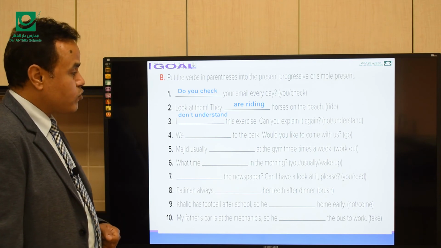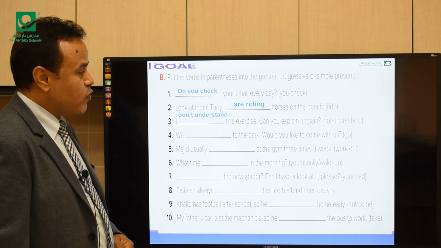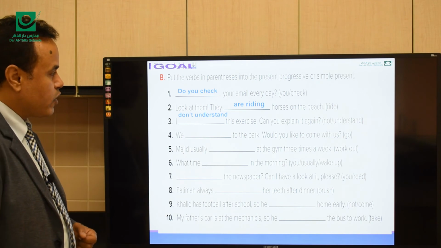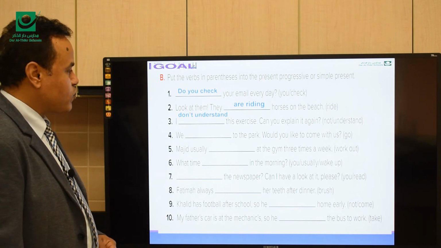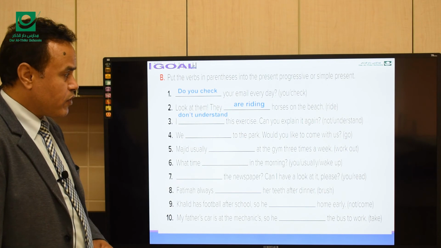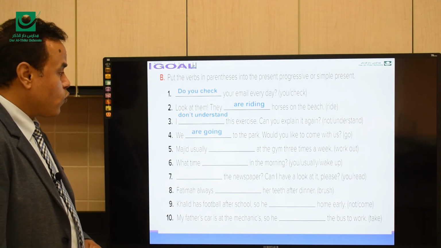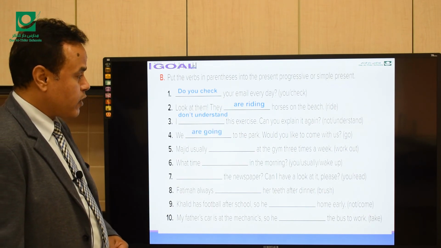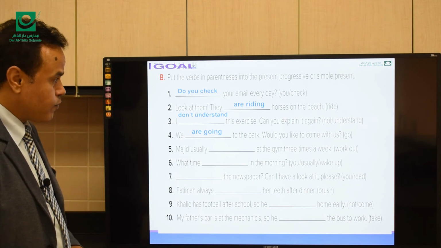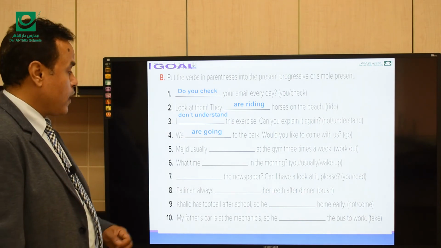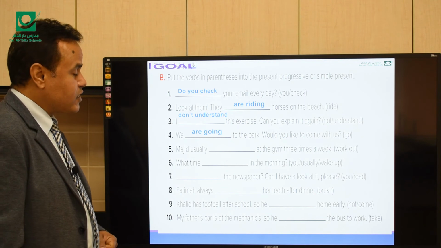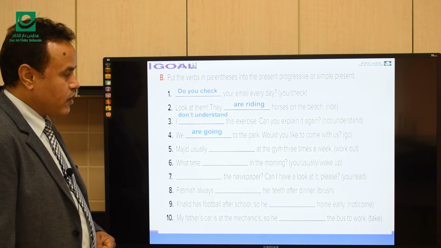We [blank] to the park. Would you like to come with us? Go. Here we have the verb go. So, we are going to the park. Would you like to go with us? We are going now.